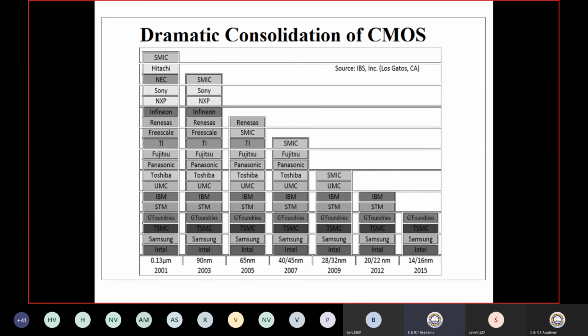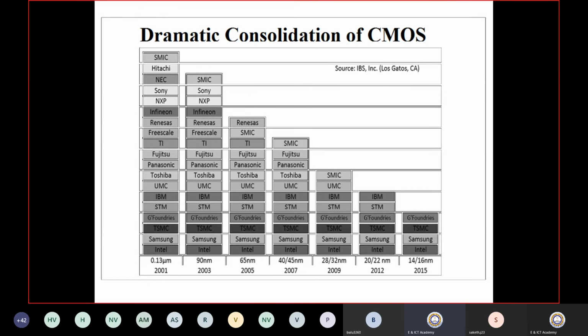This is 0.35 micrometer technology, with so many companies working: Intel, Samsung, TSMC, Global Foundries. These are the key players, the basic industries that prepare the chips based on the technology.